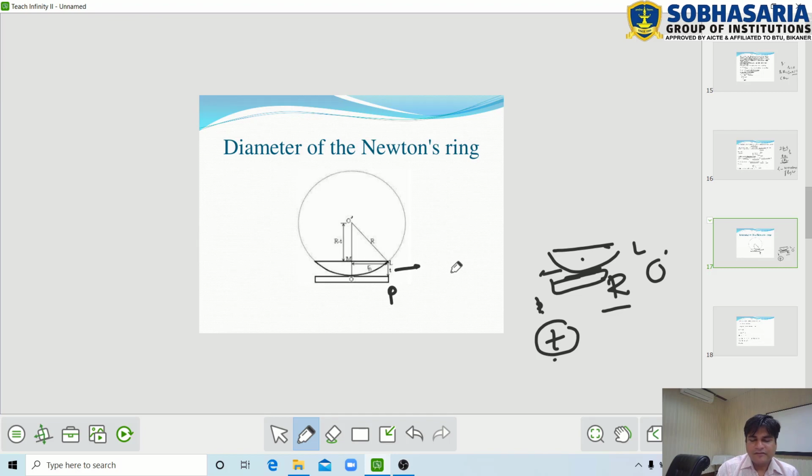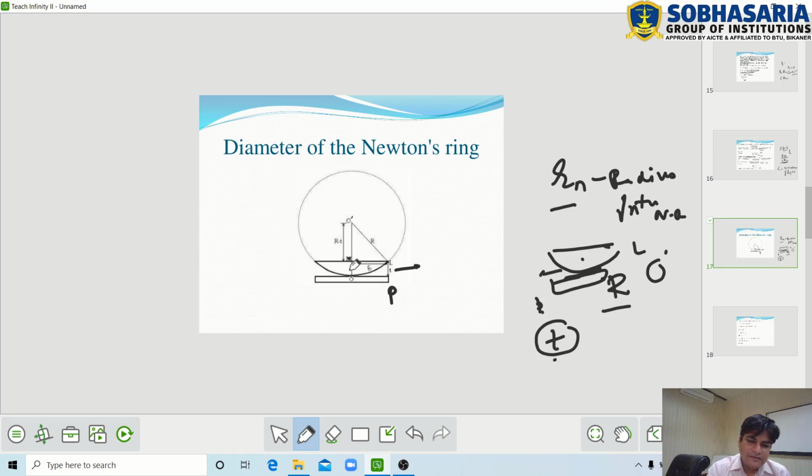Therefore, the interference pattern means Newton's rings. Let Rn be the radius of the nth Newton ring. This is shown in the figure by ML. ML is the radius of the nth Newton ring, shown by Rn, and t is the thickness of the air film.